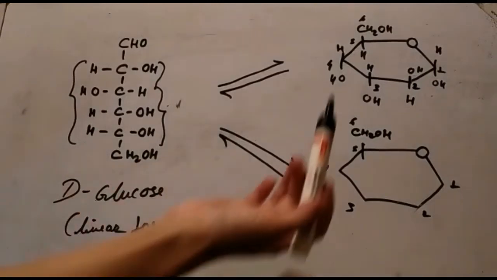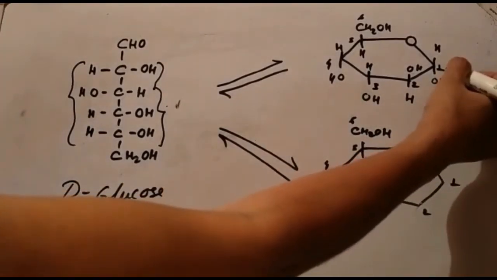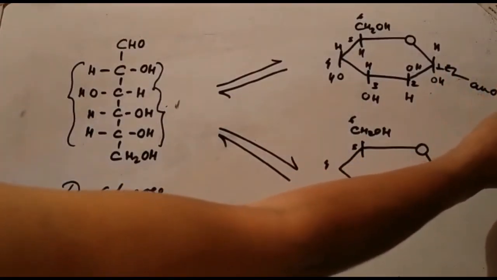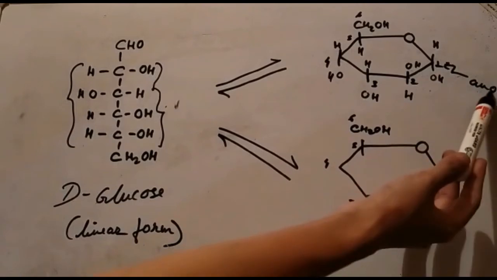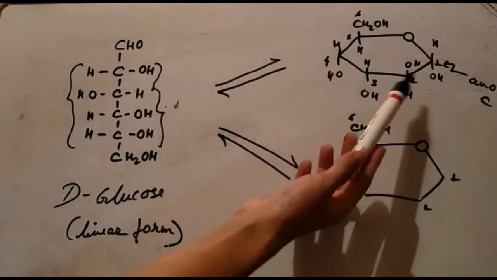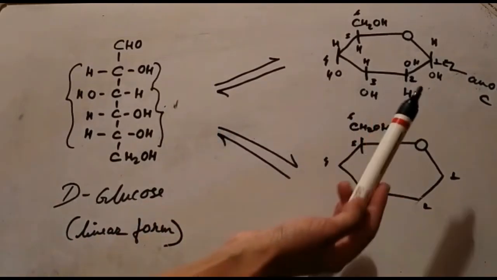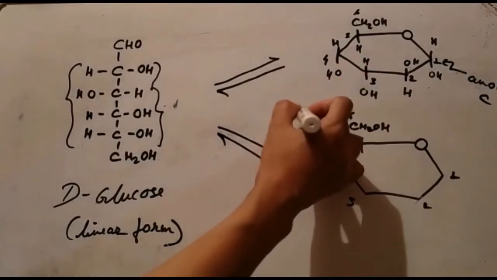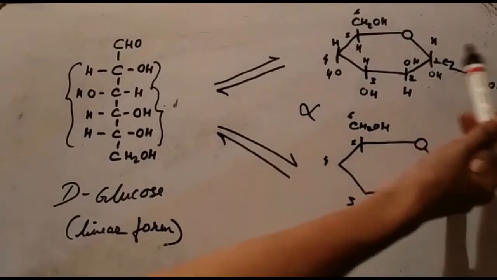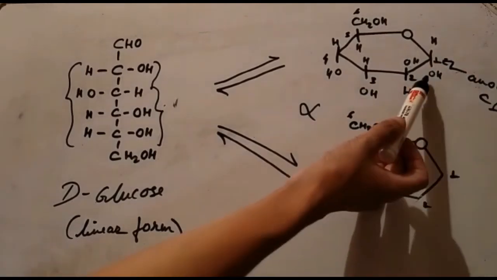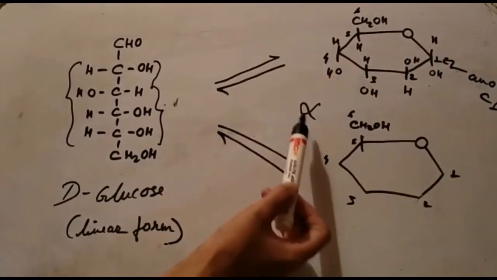Here we see carbon number 1, it is referred to as the anomeric carbon. Alright, now you have to take a look at the anomeric carbon. We know that there are two anomers, the alpha and the beta anomer. In case of the alpha anomer, the hydroxyl group on the anomeric carbon number 1 lies on the opposite side as compared to the CH2OH group. So that is the alpha anomer.